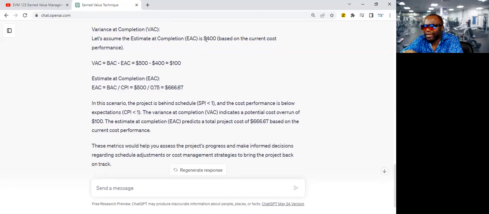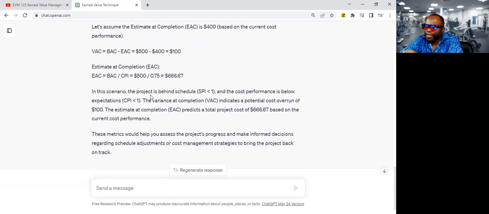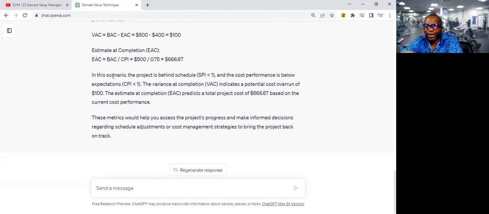If EAC, if you end up spending 400 instead of 500, and then it's allowing you to calculate your EAC based on the cost performance index. And this is the formula, BAC divided by CPI. So it knows its earned value quite well. This could teach you a thing or two.